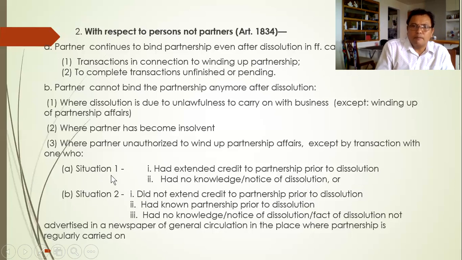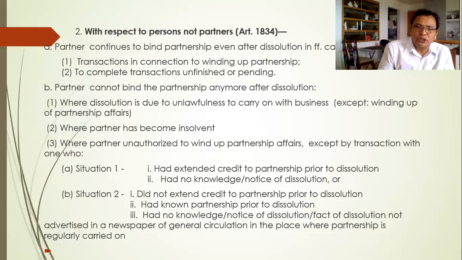Because when a partnership undergoes dissolution, there are partners who are authorized to wind up the partnership. Now in this case, this partner is not selected or not authorized to wind up.